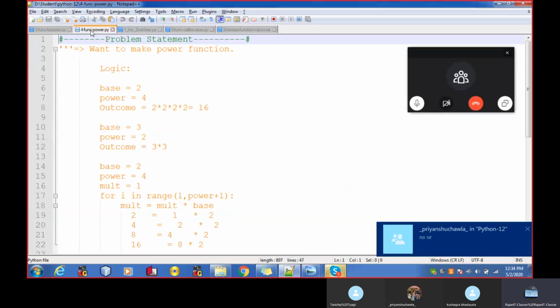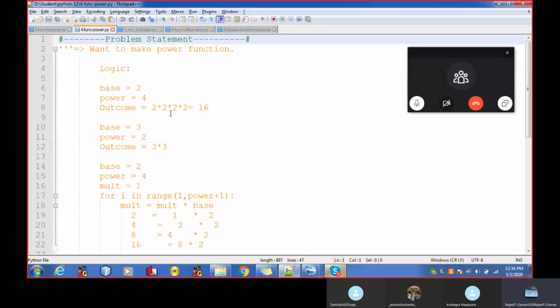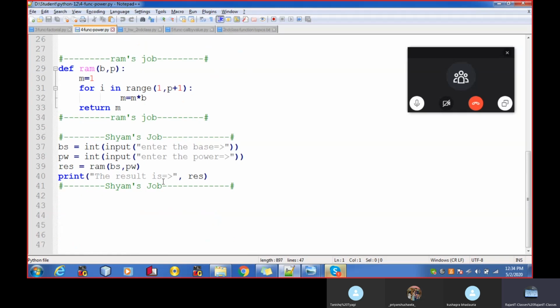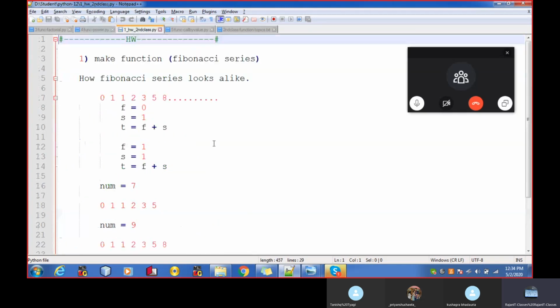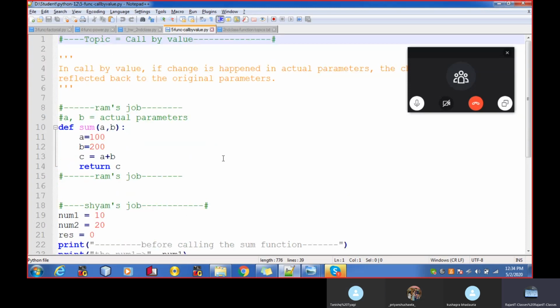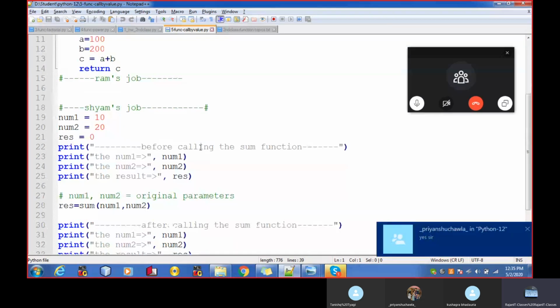And we have covered a function which is based on the power. Okay, and we went through the logic of how to make the power function. And we discussed a homework that is all about the Fibonacci series. I think Tanishq and Priyanshu completed it, but I think they both still have doubts. It wasn't done, okay, so we'll cover this.